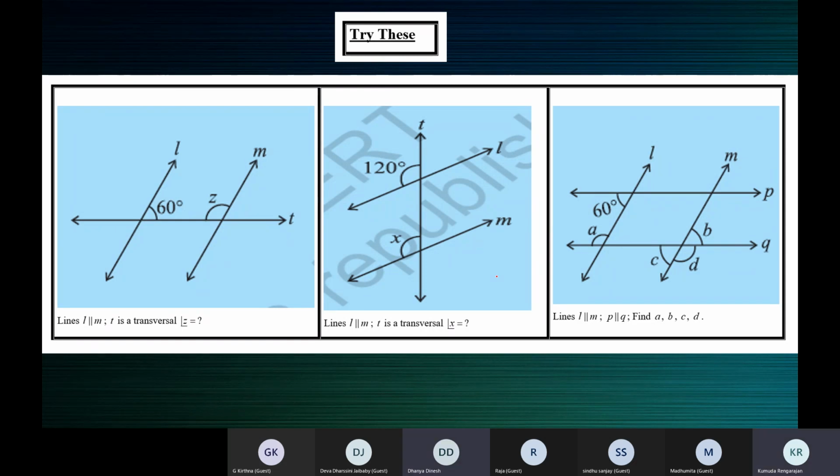Corresponding angles are equal. They are corresponding angles, but they're equal because L is parallel to M. So in the second figure, X is equal to 120 degrees because corresponding angles are equal.